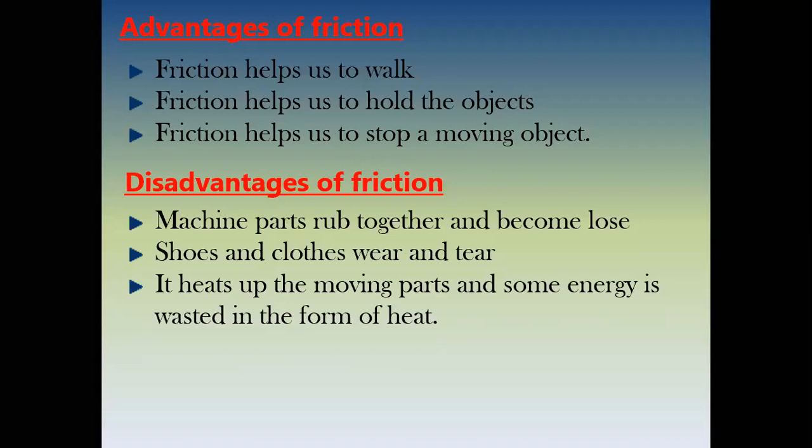Disadvantages of friction: machine parts rub together and become loose, causing wear and tear. It heats up the moving parts and some energy is lost in the form of heat. So these are the advantages and disadvantages of friction. When you are done, let me know.